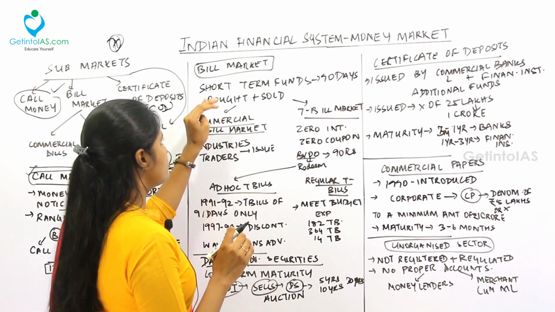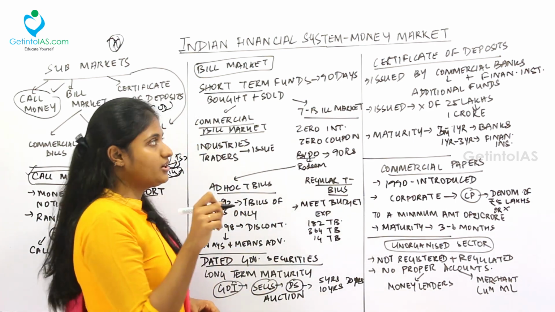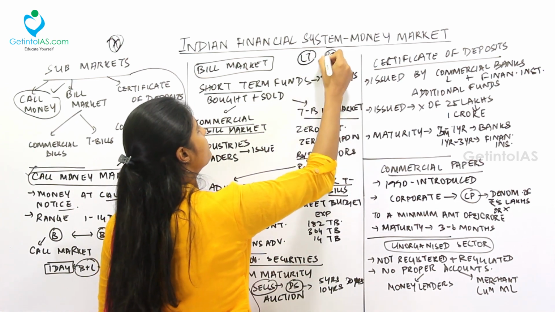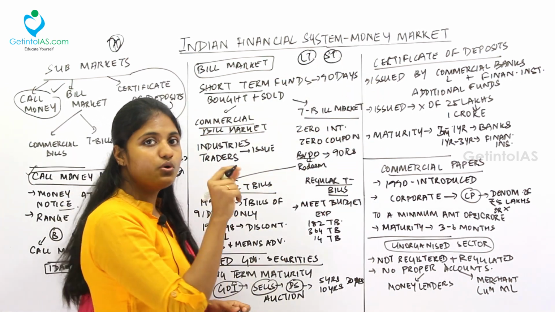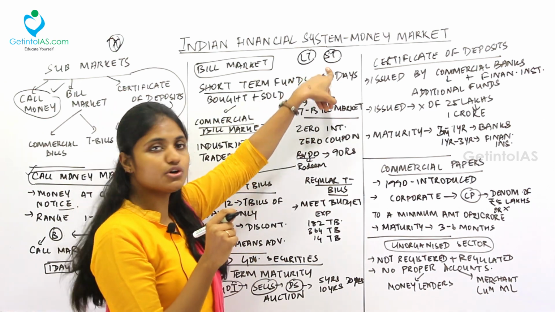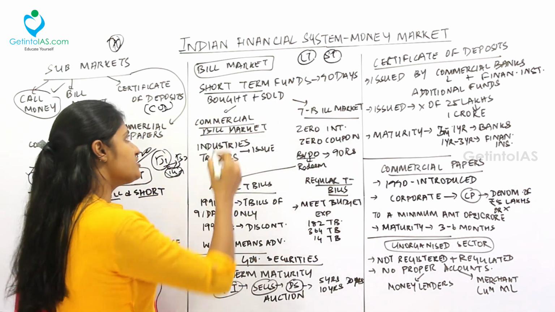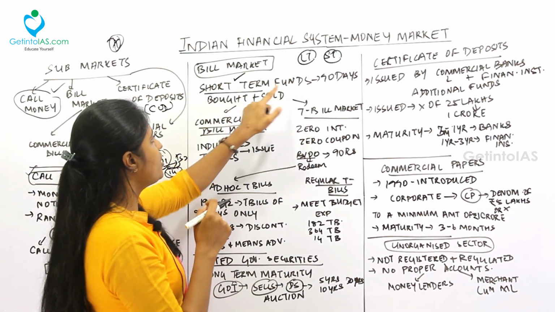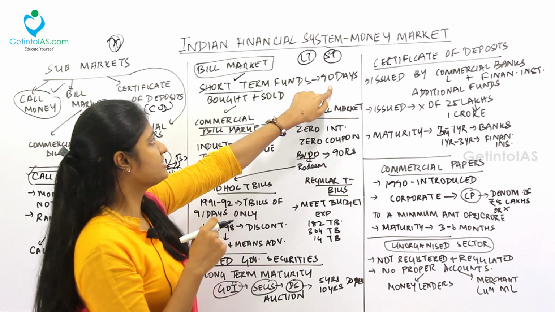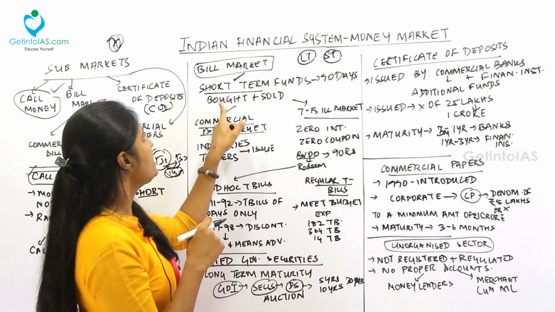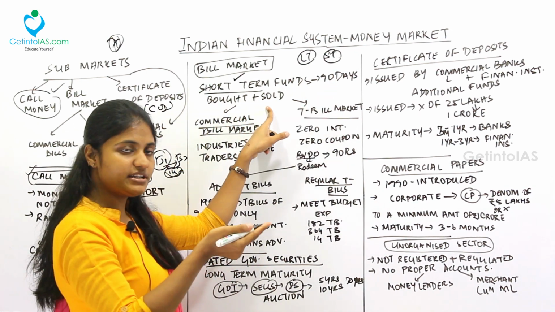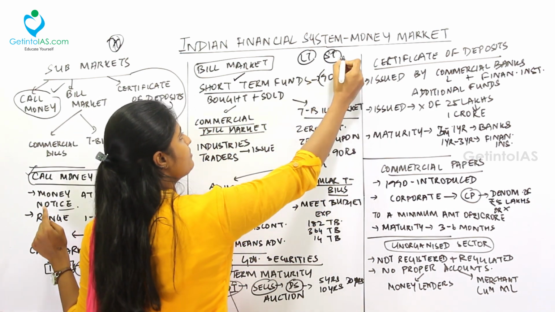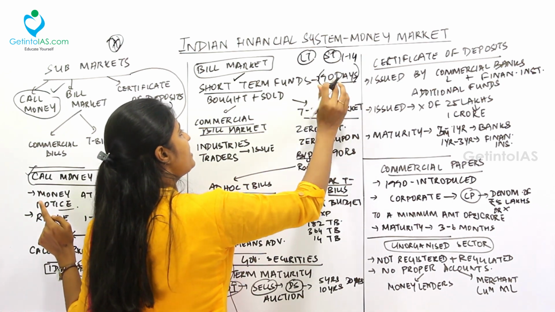See, bill market is also short term. Very important thing to be noted down is, for the prelims, you should note down whether it is long term or short term. For every subheading, note down whether it is a long term fund or a short term fund. Fine. So this bill market is also short term, like the call money market. Under this, the short term funds are lent up to 90 days. So how much is it lent for? Up to 90 days. The bills are bought as well as sold. Over here, in the call money market, you should remember 1 to 14. Over here, you should remember 90 days.